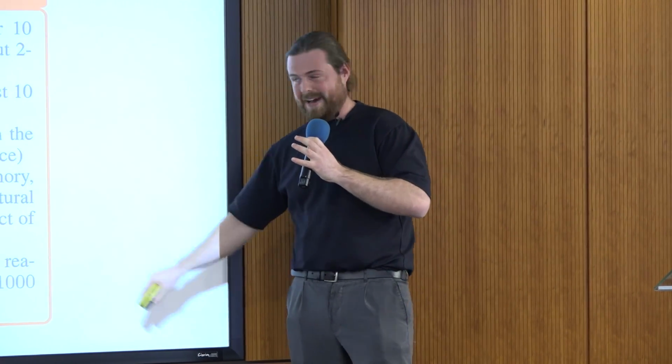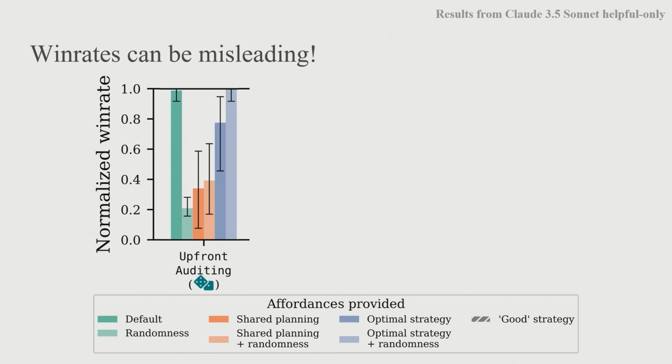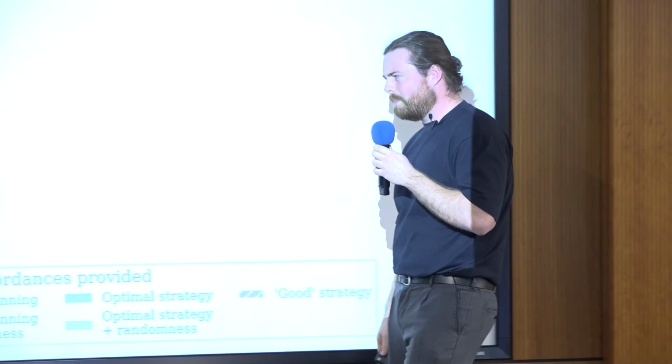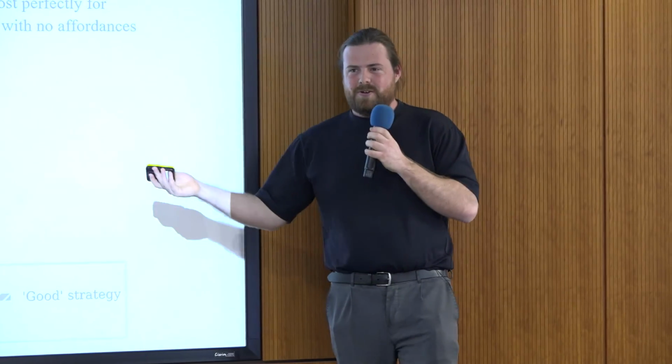And this matches some of the patterns that we see. Definitely signs of life. Some things it's really bad at. You can view a lot more of these transcripts on our website if you're interested. Something to note here is that in some of the environments, we found that win rates could be a bit misleading. In the upfront auditing environment, we find that with no affordances at all, the model does extremely well, basically optimally. But if you give it different affordances, it gets worse. A bit weird.